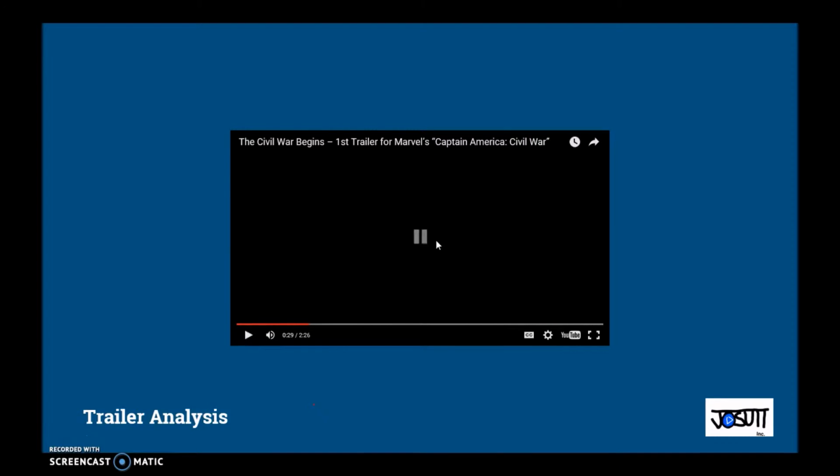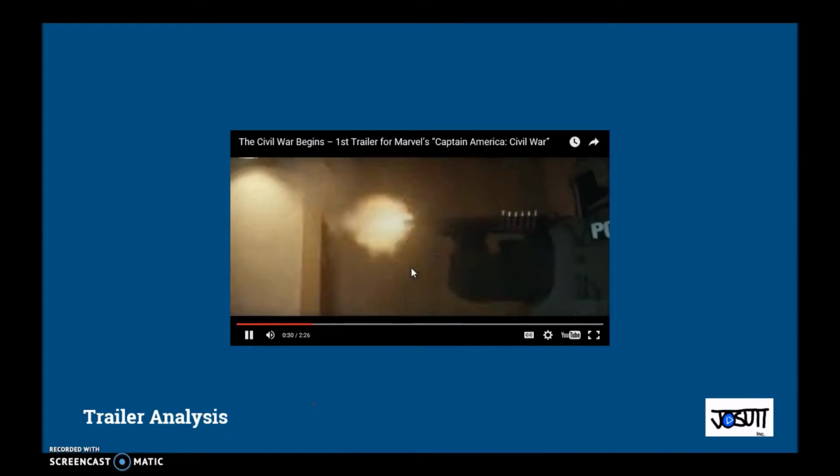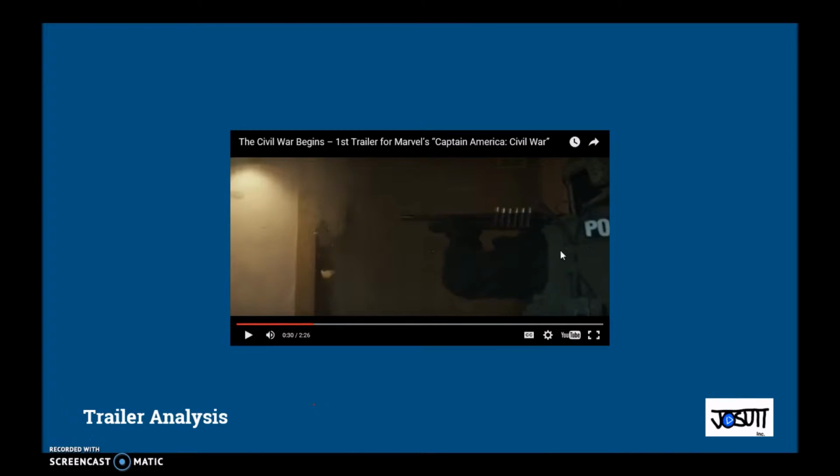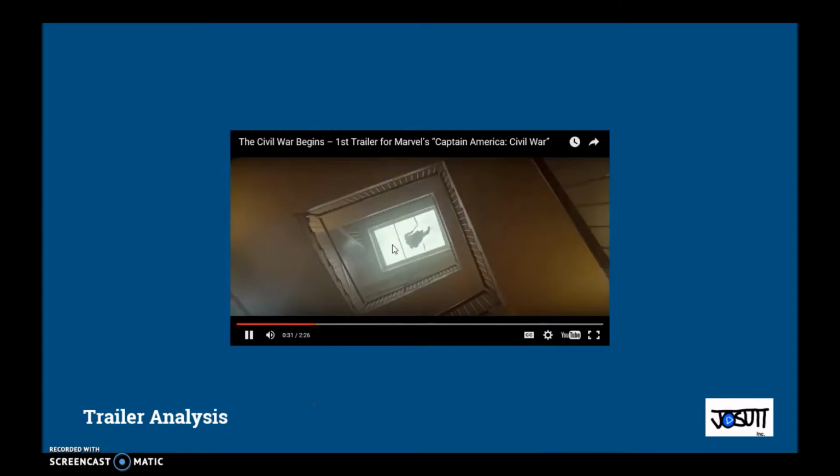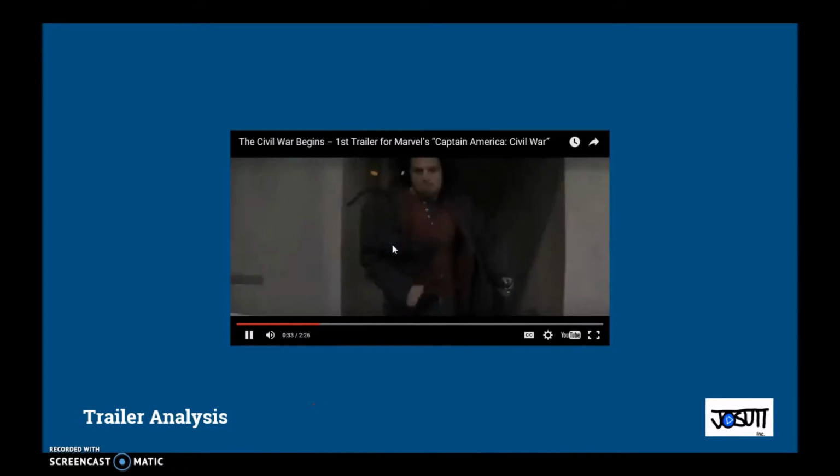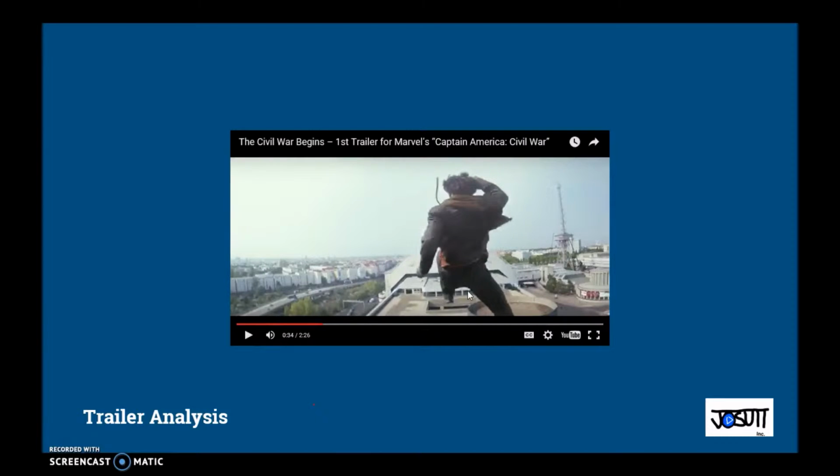The German police right there. That's how you say police in German. So they're breaking in and they're trying to get Bucky and Captain America, and Bucky jumps off this building. He's kind of running from them. I don't know why he leaves Captain America. Maybe Captain America tells him to run.